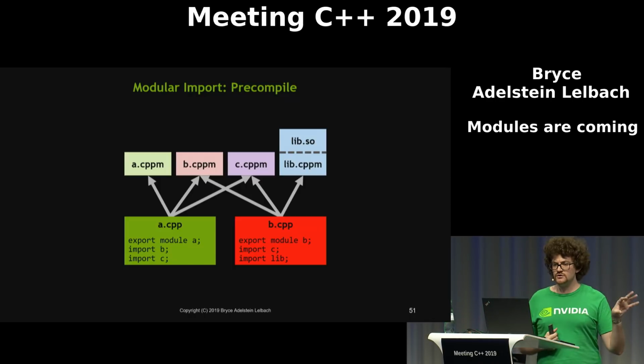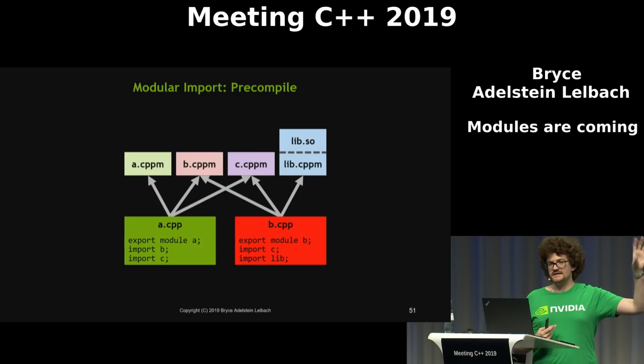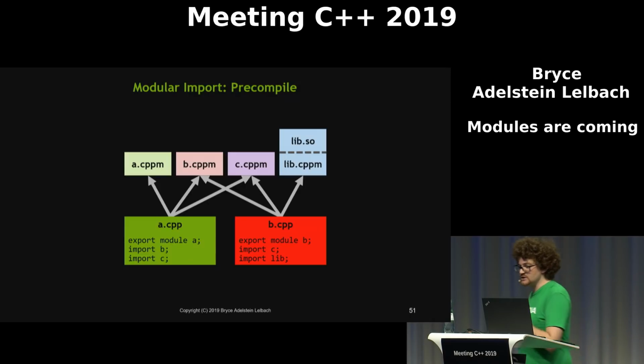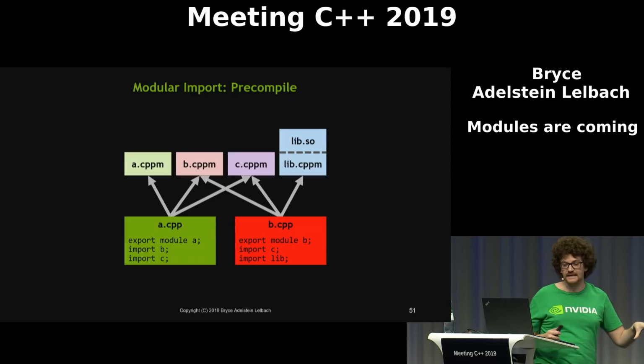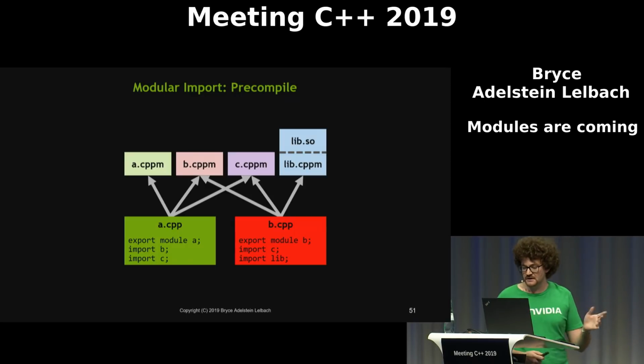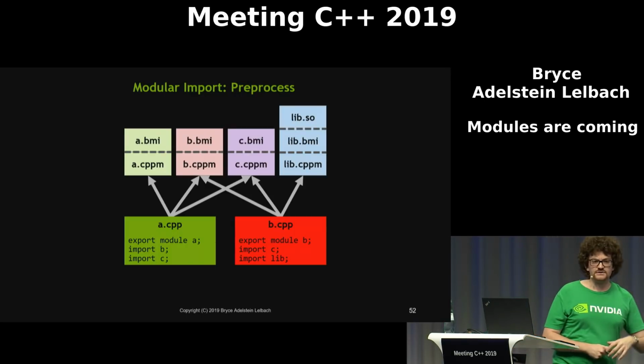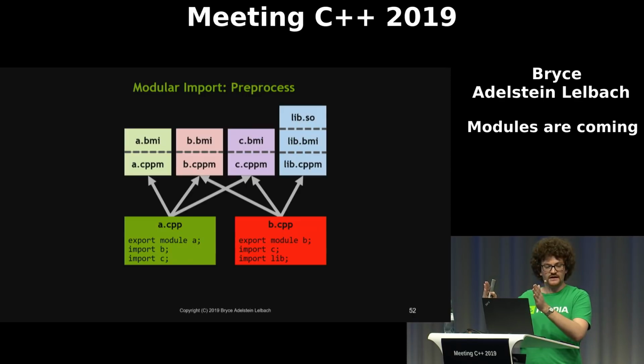Those are going to be used by any other translation units that need to consume that module. So pre-compilation is a new phase of compilation. And importantly, the other phases of compilation have dependencies on these outputs, which complicates the C++ compilation model a little bit.